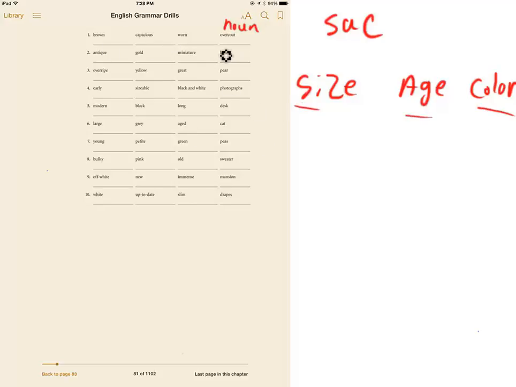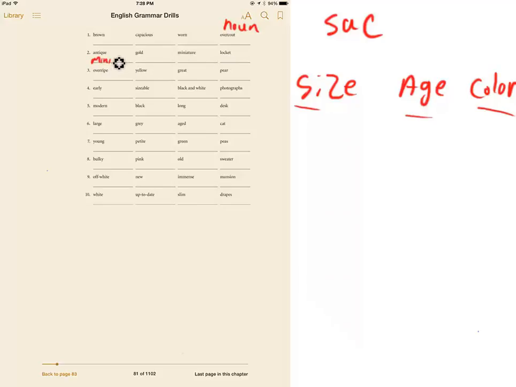So let's do this first one. Overcoat. Well, brown. I can't read that because it's too small. Sorry, let's use another one I can read. Antique gold miniature locket. A locket is a piece of jewelry. So first we have to do size. So I would say miniature.